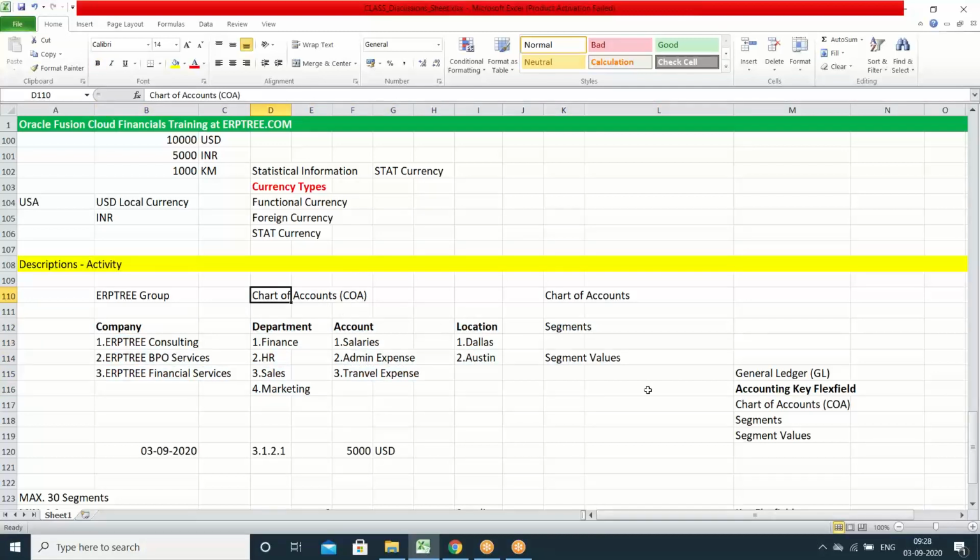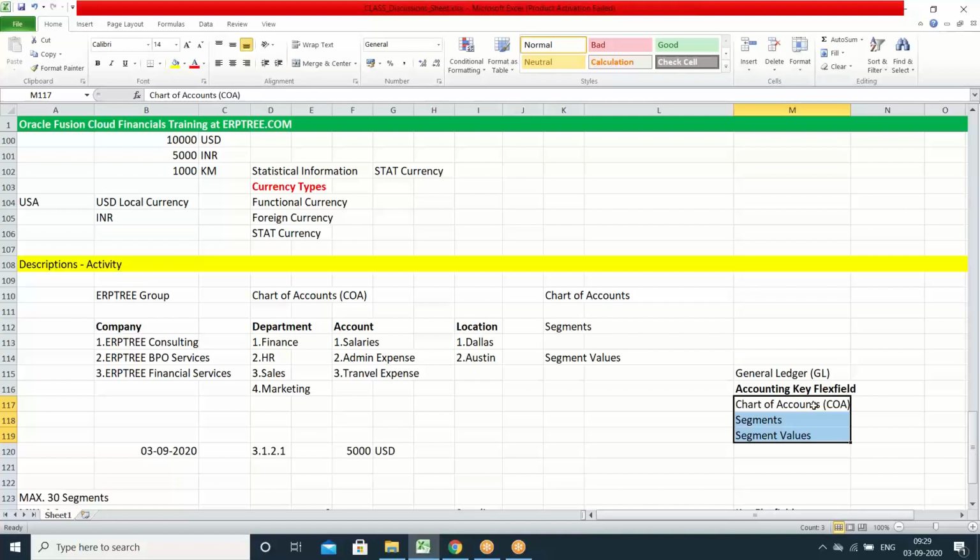Short name is COA. You can create the chart of accounts with the segments and segment values. To create the chart of accounts, we have one feature called the accounting key flex field. By using the accounting key flex field, we can create the chart of accounts. Why are we calling this the accounting key flex field? The information we maintain within this, with the definition called chart of accounts, is accounting related information. To create accounting entries for reporting purposes, this data can be used. It is key, very important information which you use for accounting and reporting purposes. That is the reason this feature is named accounting key flex field.